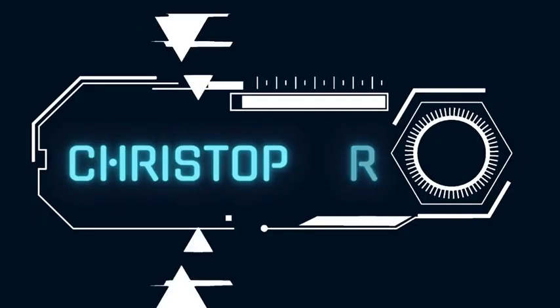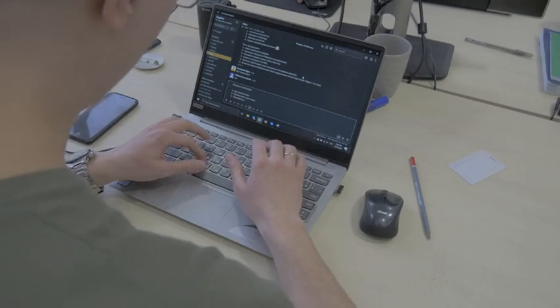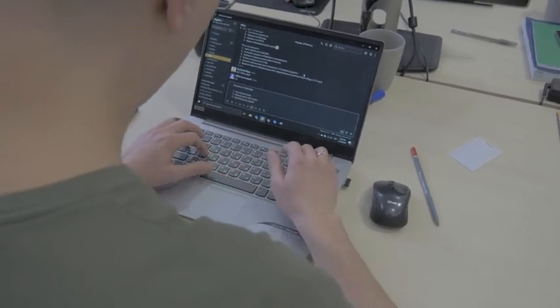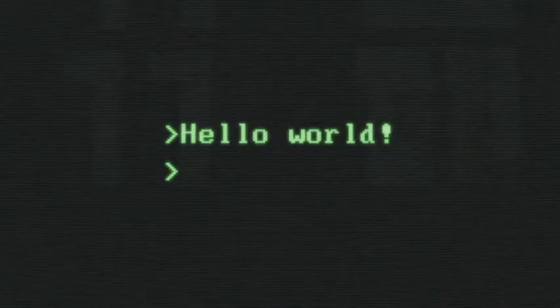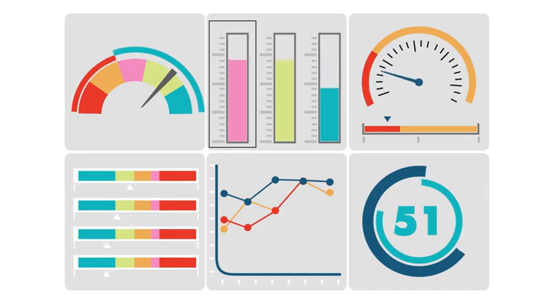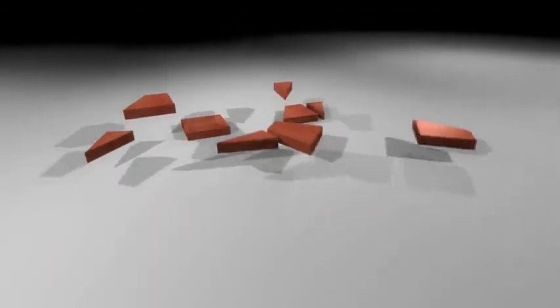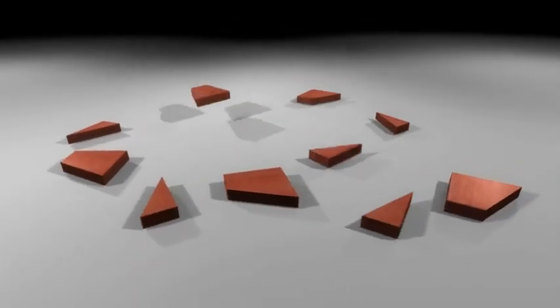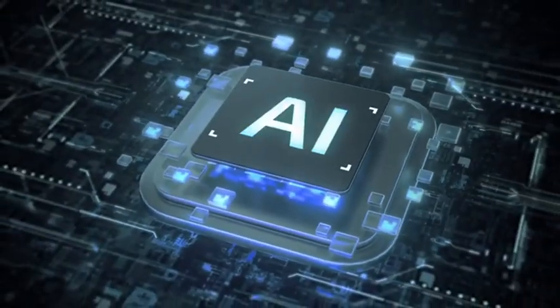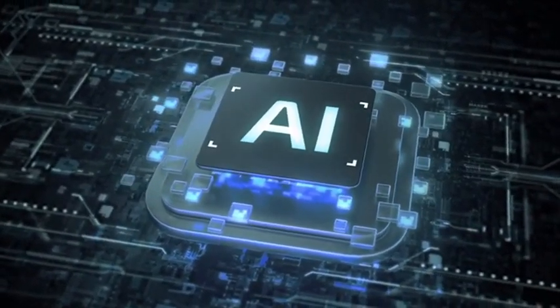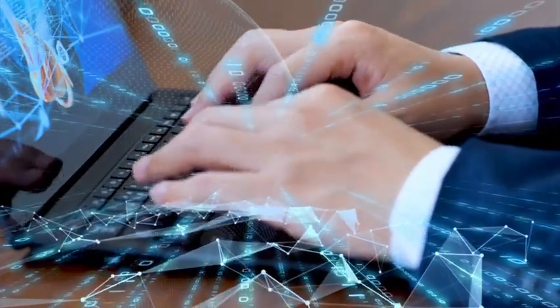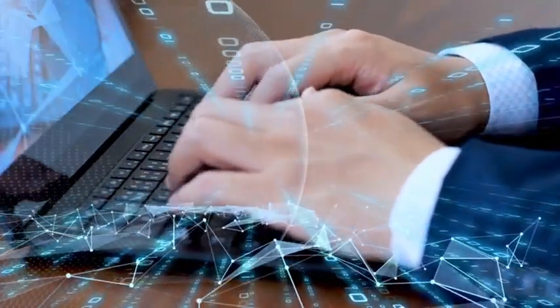My name is Christopher, and I'm going to be your guide and instructor for this course. Python is very well known for its simplicity, power, and versatility, making it the language of choice for very many programmers worldwide. So this course will open doors to a plethora of applications ranging from web development, game development, data science, AI, and beyond. If you are ready to begin your journey or you're looking to advance your skills, this course has something for you.